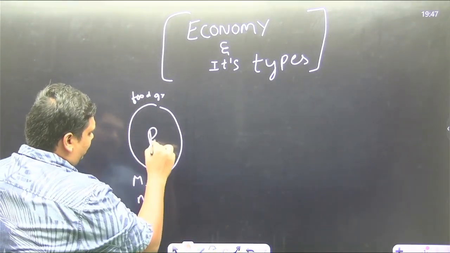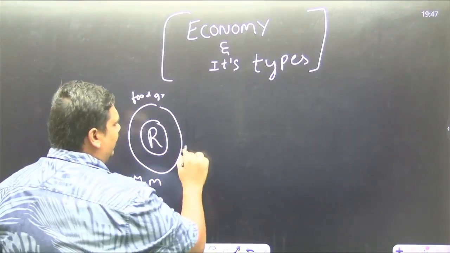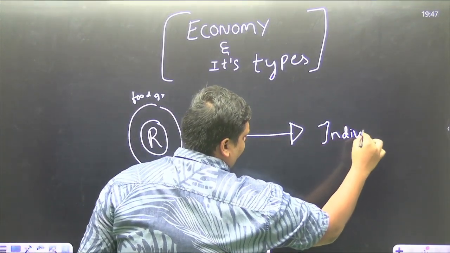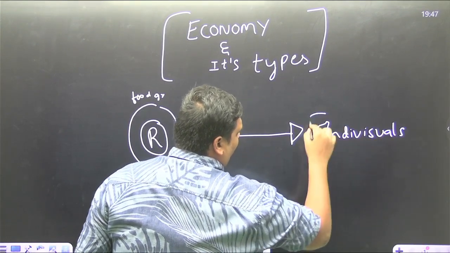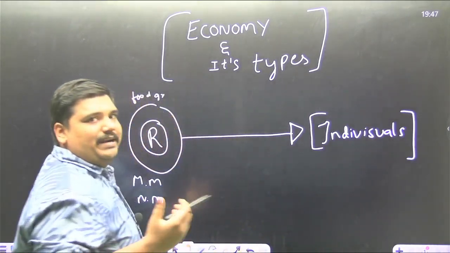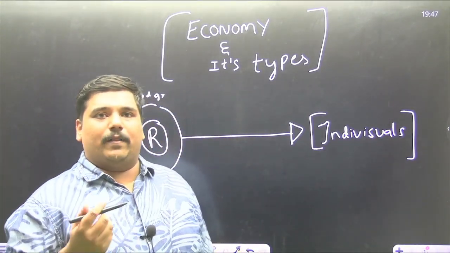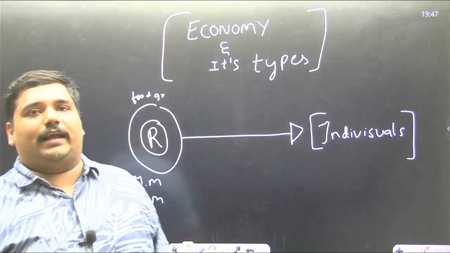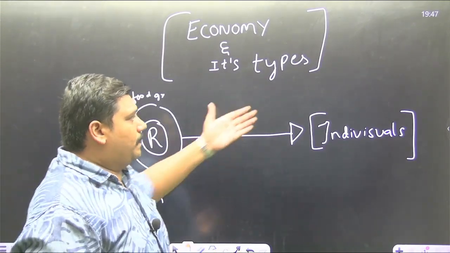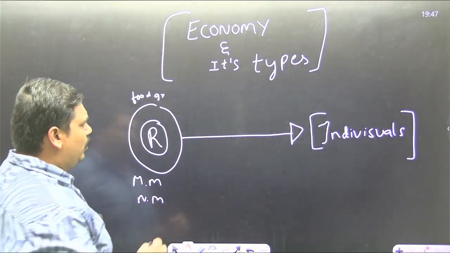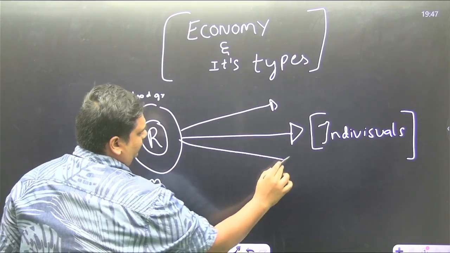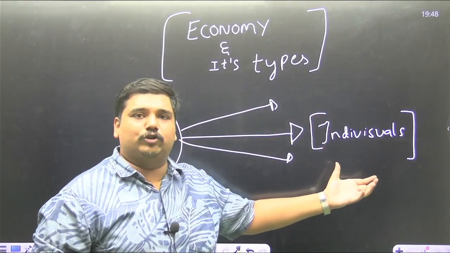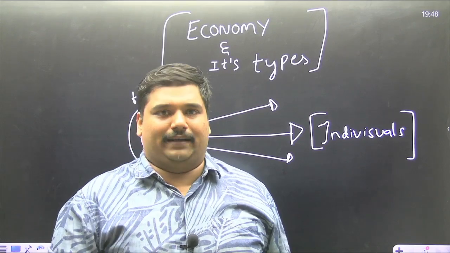Now these resources have to be distributed amongst the individuals. As we know, the world is made up of limited resources. There is a limit upon the availability of iron, steel, gold, etc. There is a limit on how much food grains we can produce. So the job of economy is to redistribute these resources amongst the individuals in an equitable manner.